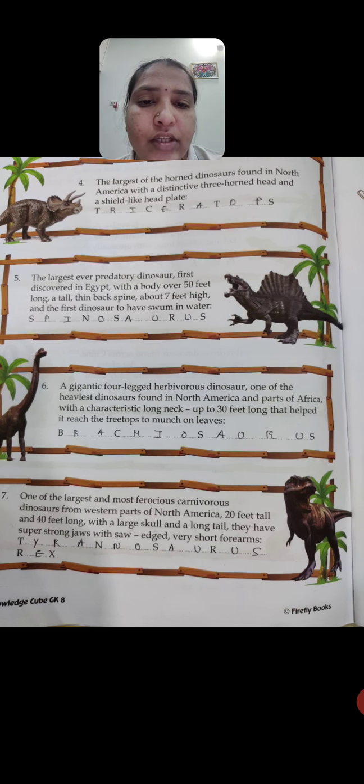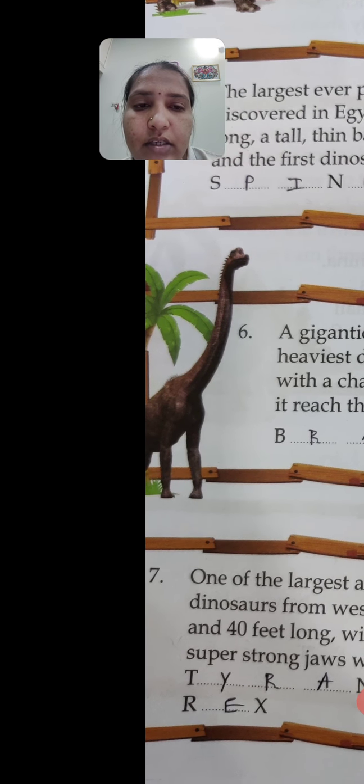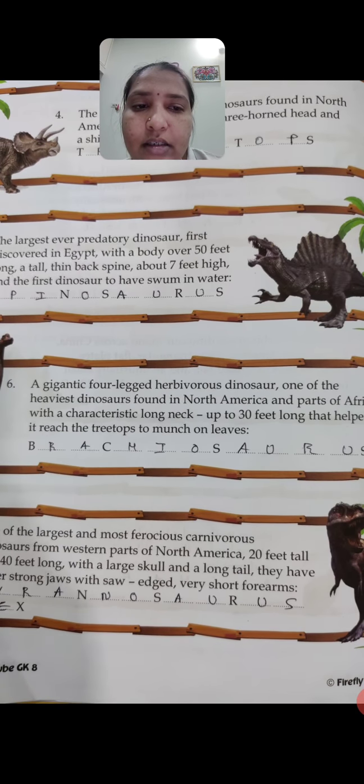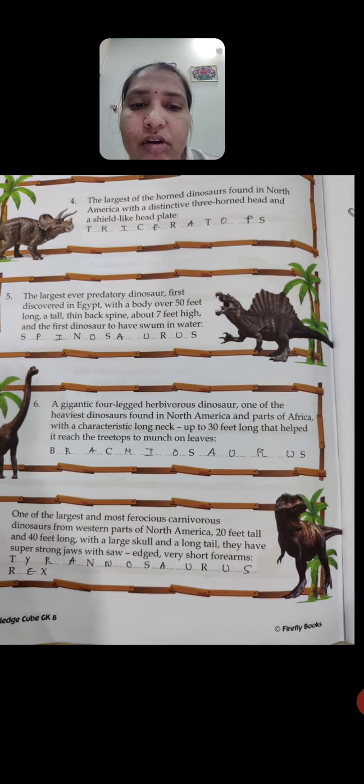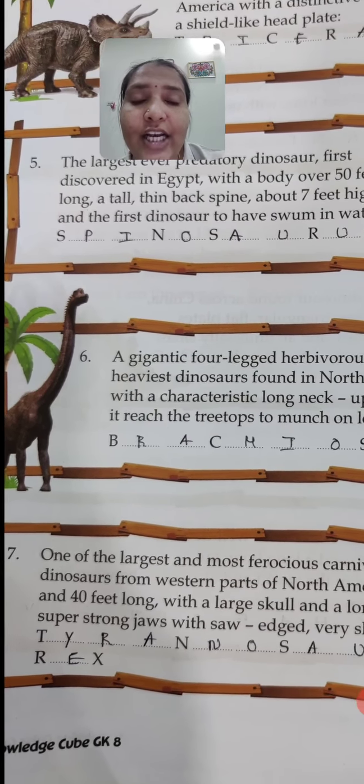Okay, next we can move to the next dinosaur, that we can call a Brachiosaurus. This is a gigantic four-legged herbivorous dinosaur. It has four legs. See the picture of that dinosaur. And this is the heaviest dinosaur. We can find this in North America and also in parts of Africa. And it has a very long neck. See in the image, it is like a giraffe. It has a long neck.